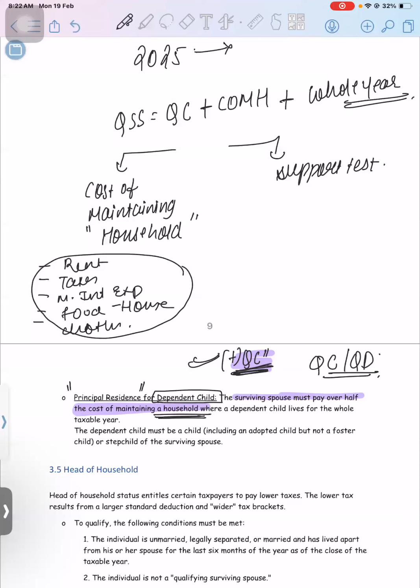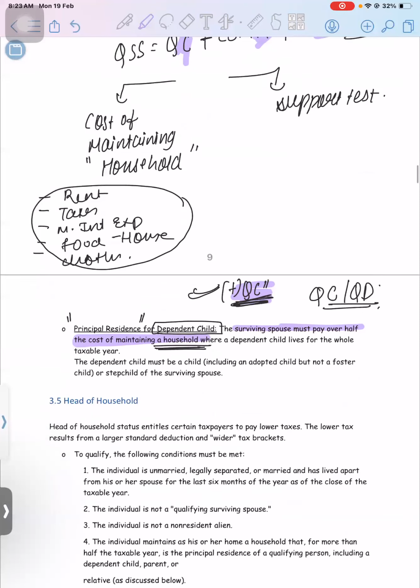But here, for QSS status, the child should be living for the whole year. Mark my words, they will twist the whole question based on this. The whole year is the criteria, maintaining the household is the criteria, and own child should be there. Clear, guys? These three criteria should be properly fit in your mind.